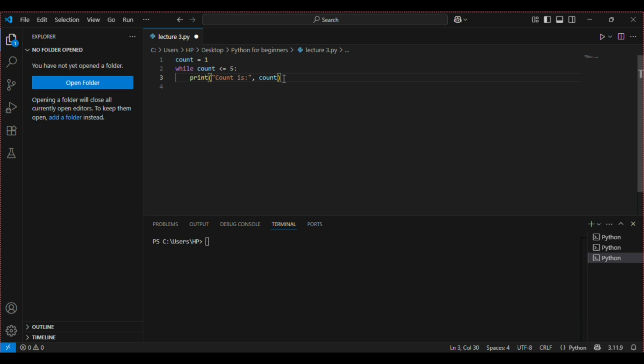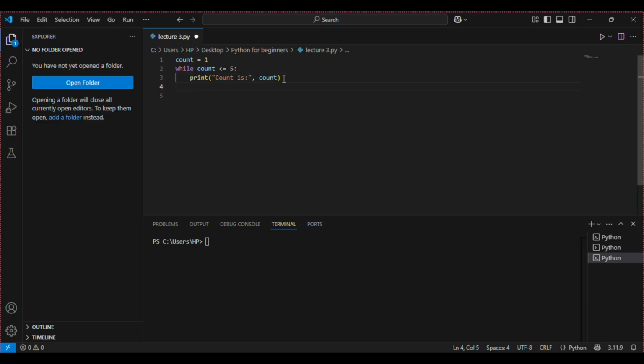So when we use a while loop, we have to specify an exit condition. We have to do something so that after running a specific number of times, the while loop basically closes. If we do not specify such a condition, this while loop will continue to run forever and ever. This is a property of the while loop. It continues to run as long as the condition we have specified is true.